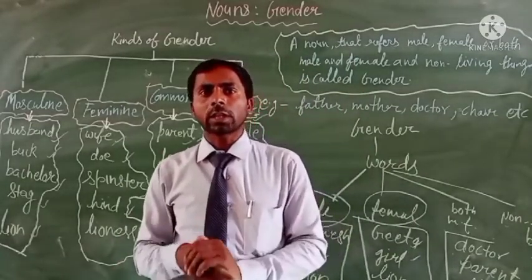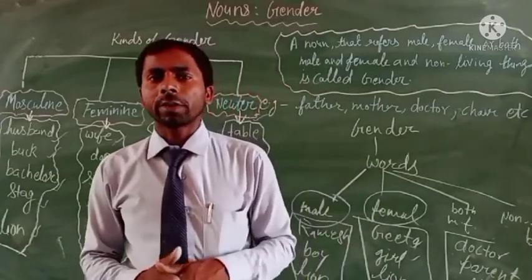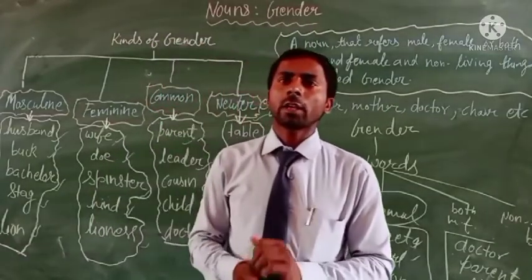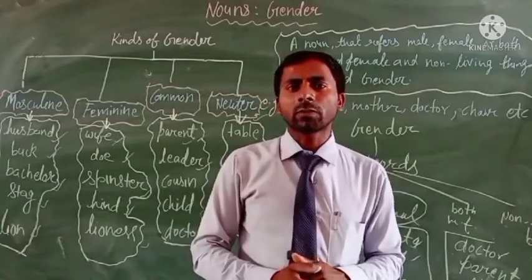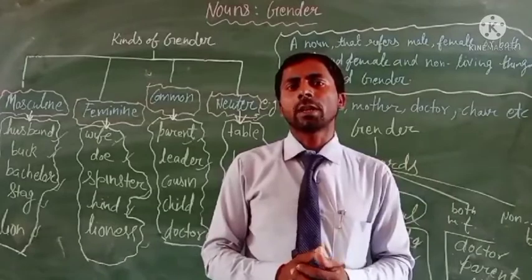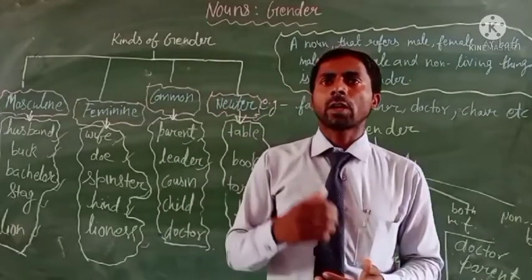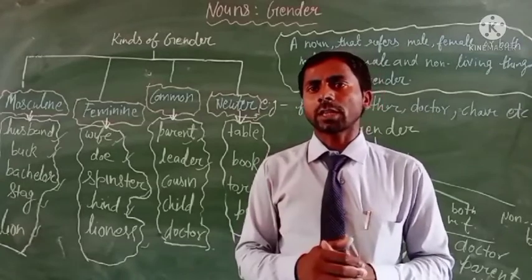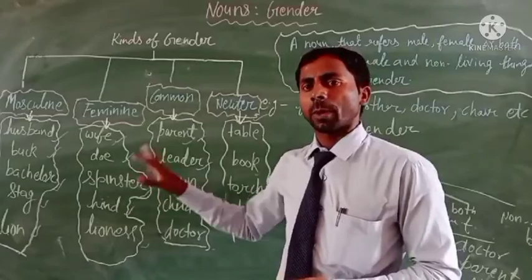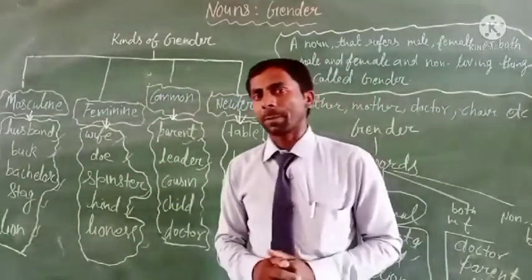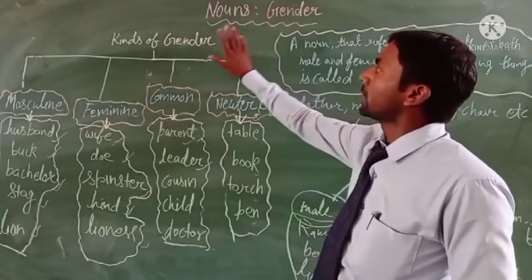Clear? And there are many words such as husband, lion, count, shepherd, host, and priest. All these words are masculine gender, and we can change the masculine gender into the feminine gender, like lioness, countess, shepherdess, hostess, priestess, etc. We can use these words as feminine gender. Clear? I hope everyone understands gender and its kinds.